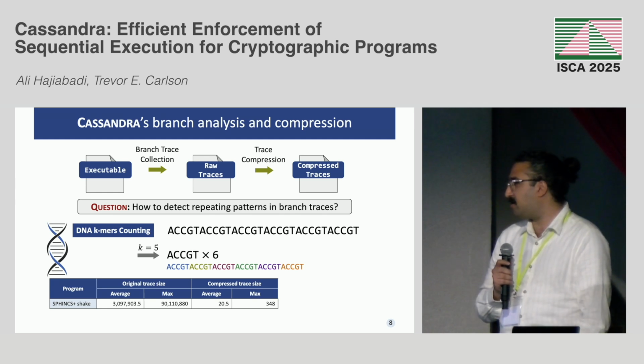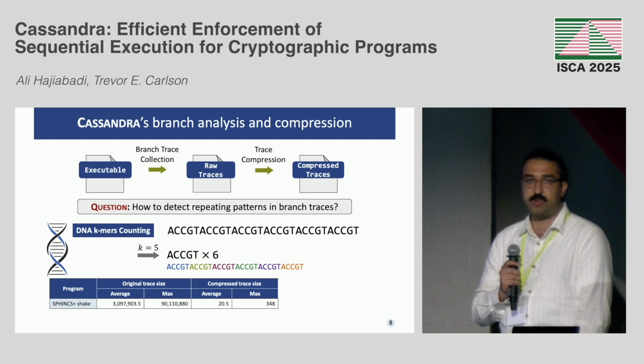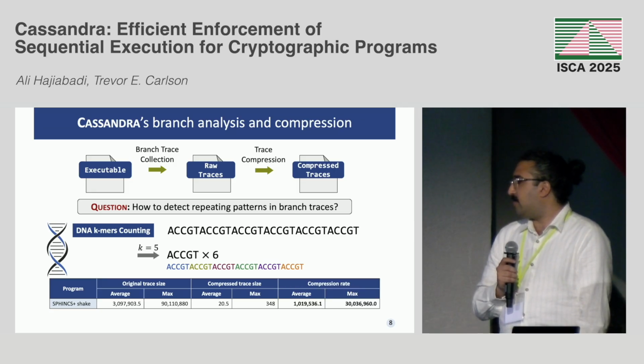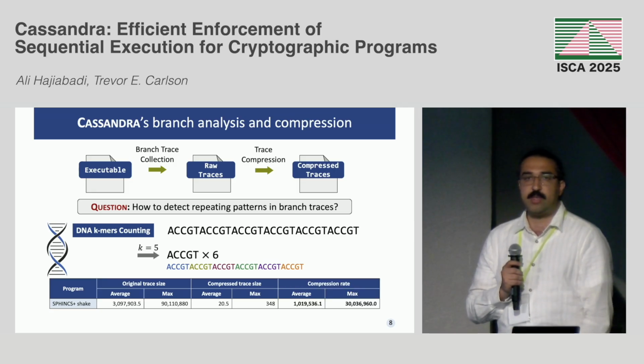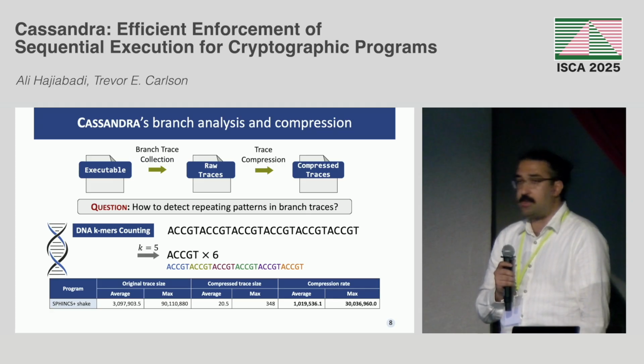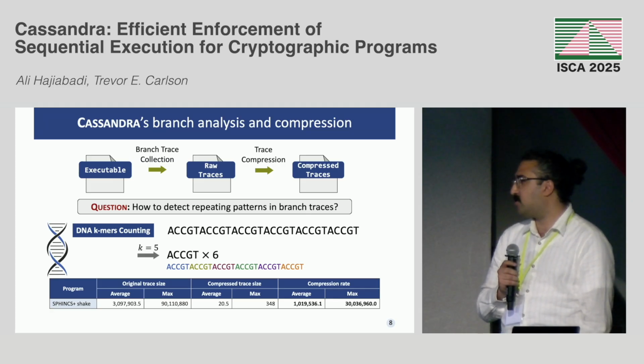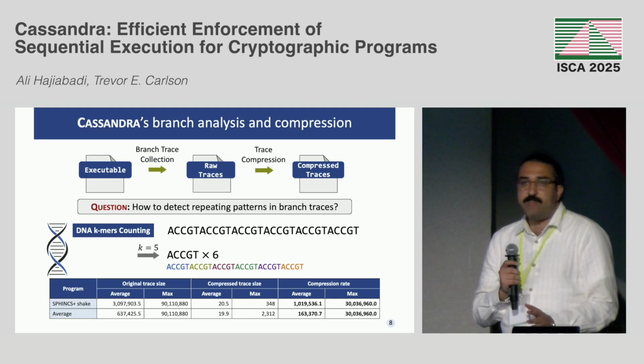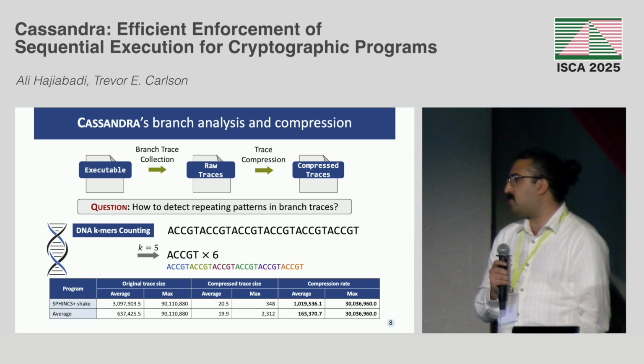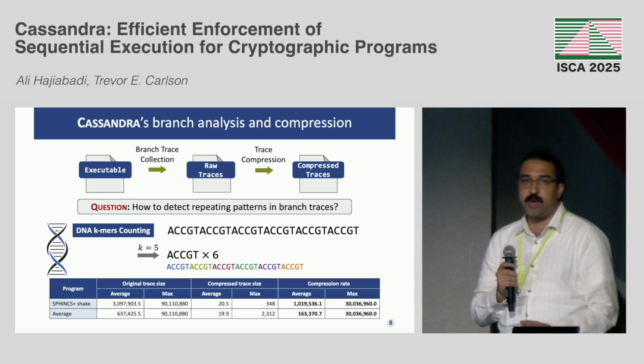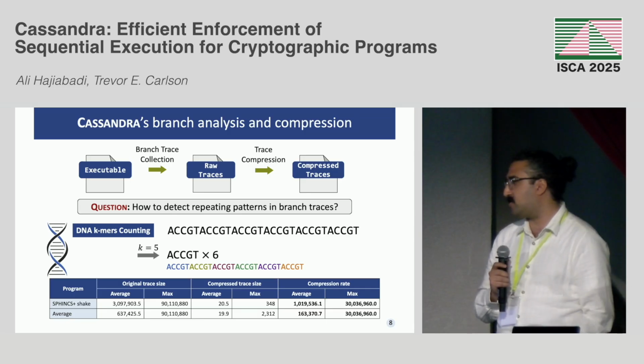And even the maximum trace size is less than 400, right? Which translates into a 1 million compression ratio on average and up to a 30 million compression rate, right? And on average, for a large set of the crypto applications, we get branch traces of average size 20.